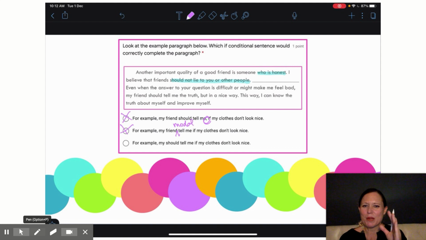Let's see. For example, my friend should tell me if my clothes don't look nice. That is correct, and oh man, yeah, please do. Please tell me, because it might be difficult or make me feel bad, but you know, I can know the truth and improve myself. Don't let me walk out of the house looking silly, right?